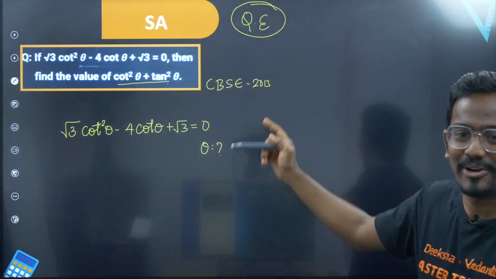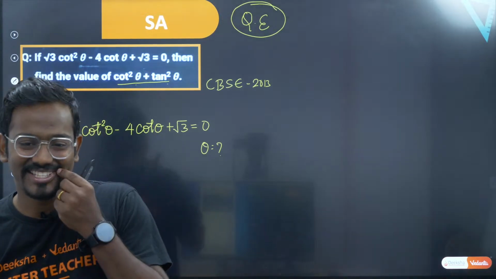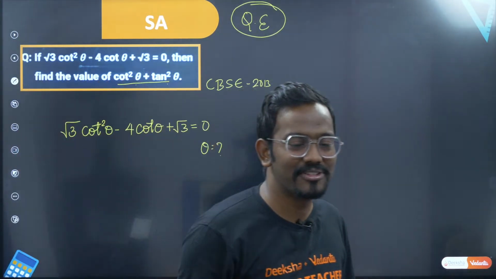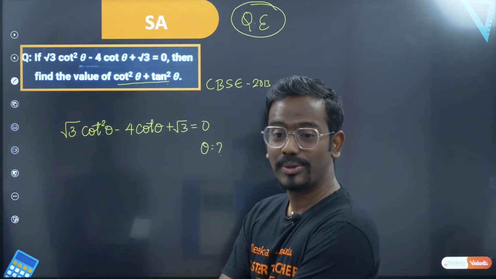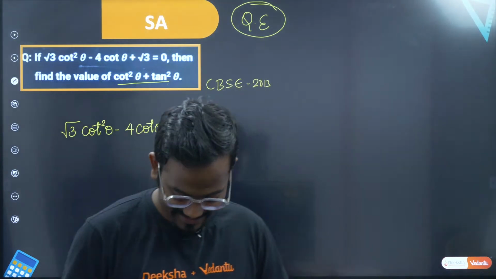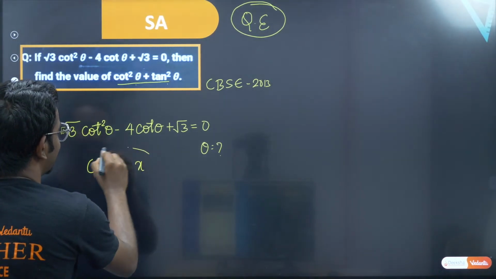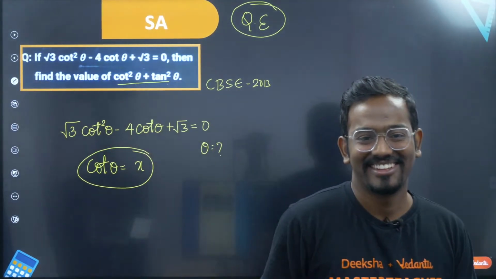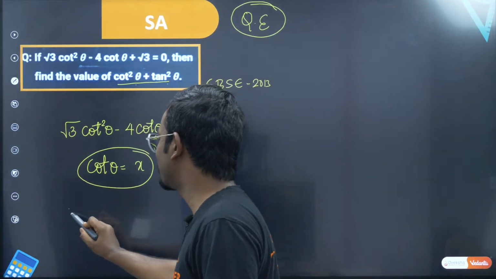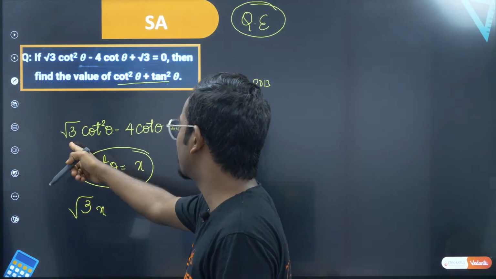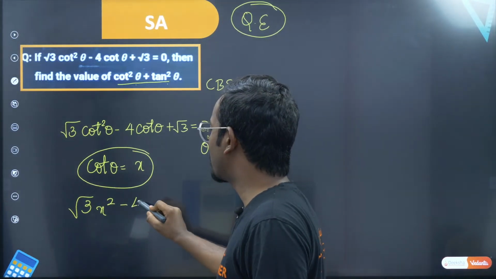Yes. I have already written the short form of that. Okay. So it's a quadratic equation. Very good. So we'll have to make use of quadratic equation. Sir, this looks like quadratic equation. What I should do is take cot theta to be equal to x. Done. Your job is done. So if you take cot theta to be equal to x, then this looks very familiar. So this becomes root 3 times of x square minus 4 times of x.